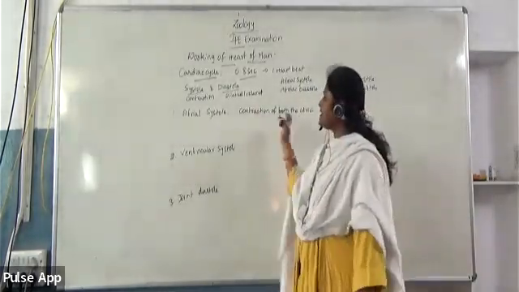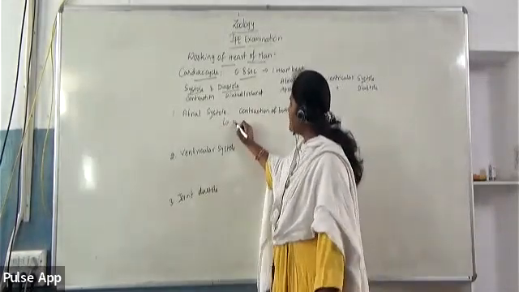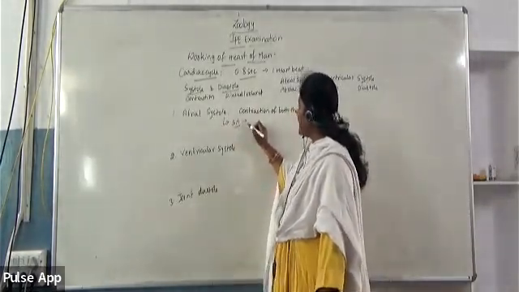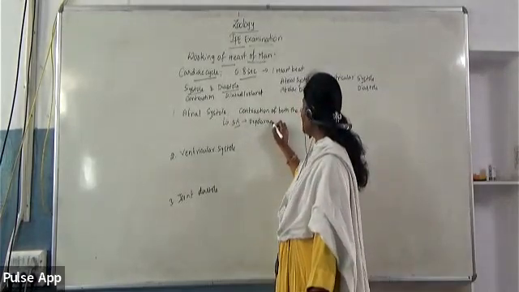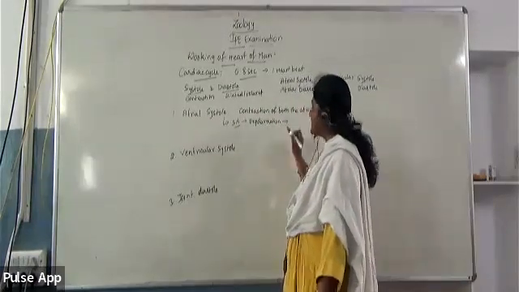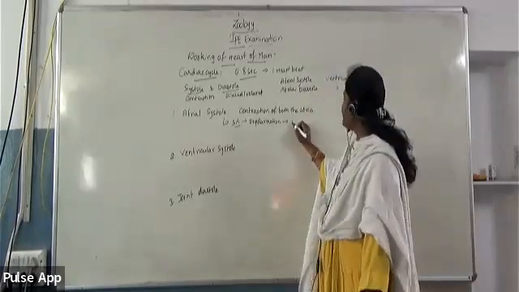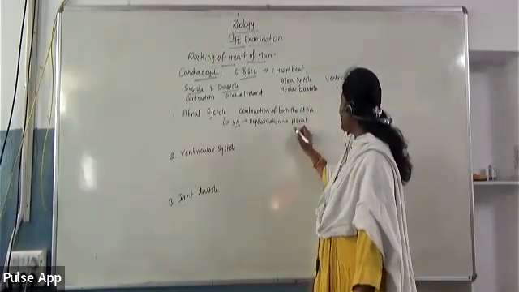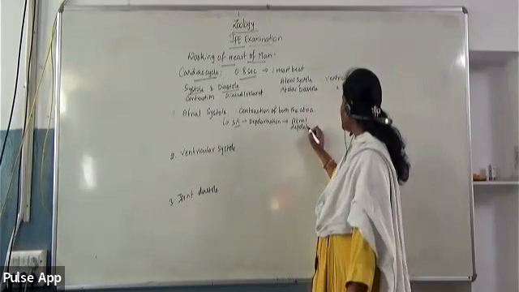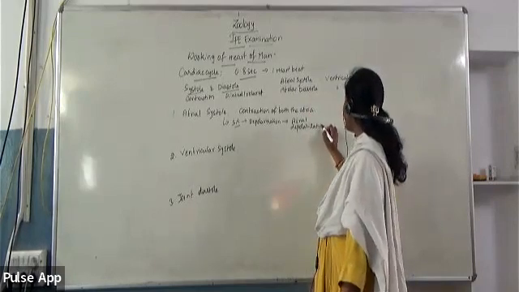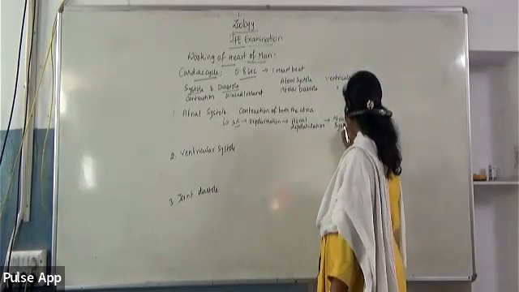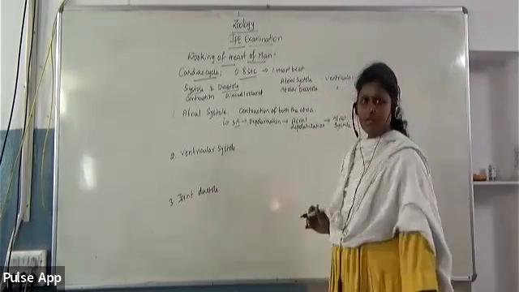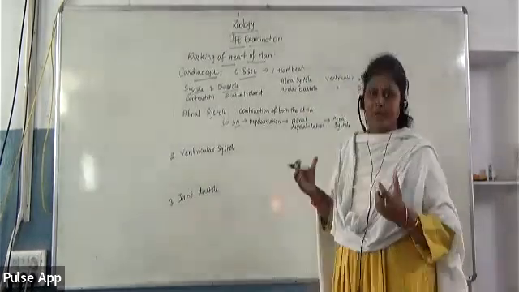Atrial systole begins whenever the SA node undergoes depolarization, and the depolarization of the SA node results in the depolarization of the atria, which makes the atria undergo systole or contraction. Because of this, the AV valves will open.